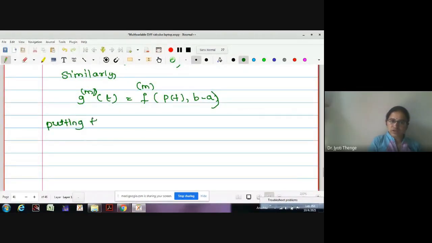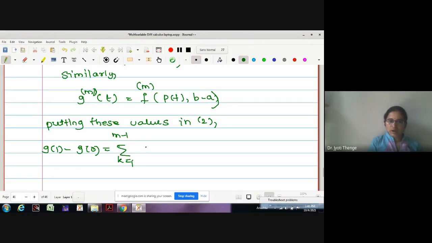Putting these values into, let me write this as g1 minus g0 is equal to summation k equals 1 to m minus 1, 1 upon k factorial.